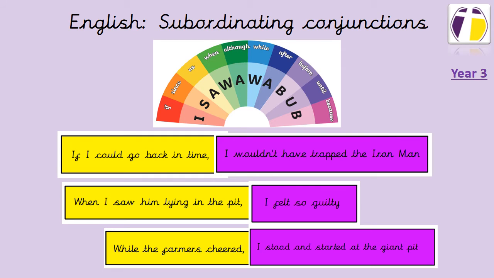I've chosen those colours because our jumpers are purple in our school, and so they're the most important part, and then we've got a little bit of yellow, which is the extra bit that adds the detail. So this is the same with sentences. The purple part is our main clause that makes sense on its own, and the yellow part adds that bit of detail, and that's when we use those subordinating conjunctions.